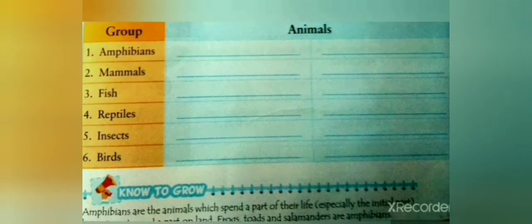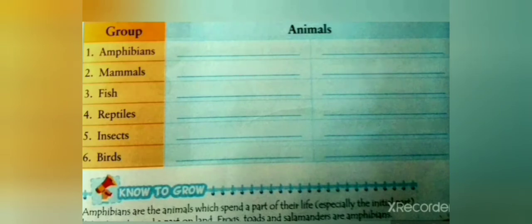Next group of animal is mammals. A mammal is an animal that breathes air, has a backbone and grows hair at some point during its life. All female mammals have glands that can produce milk. Mammals are found in every major habitat around the world. Most mammals live on land, on the ground, in trees, or even underground. The examples of mammals are bat and dog. We will write in the space given bat and dog.